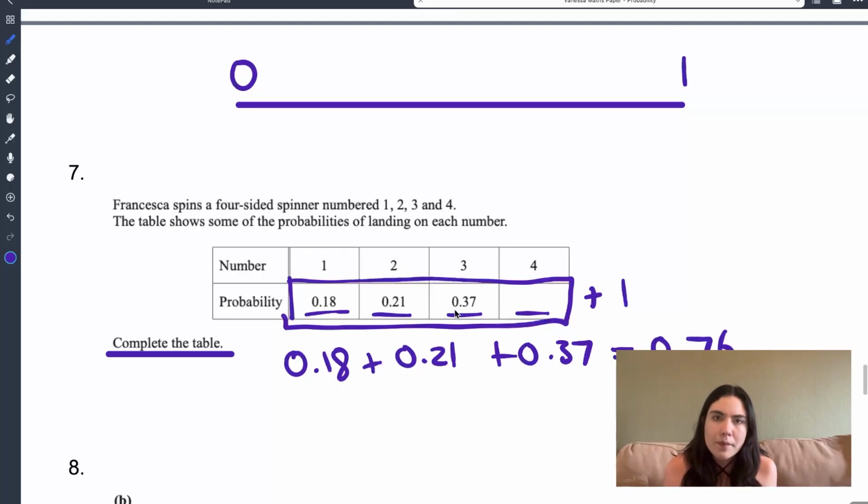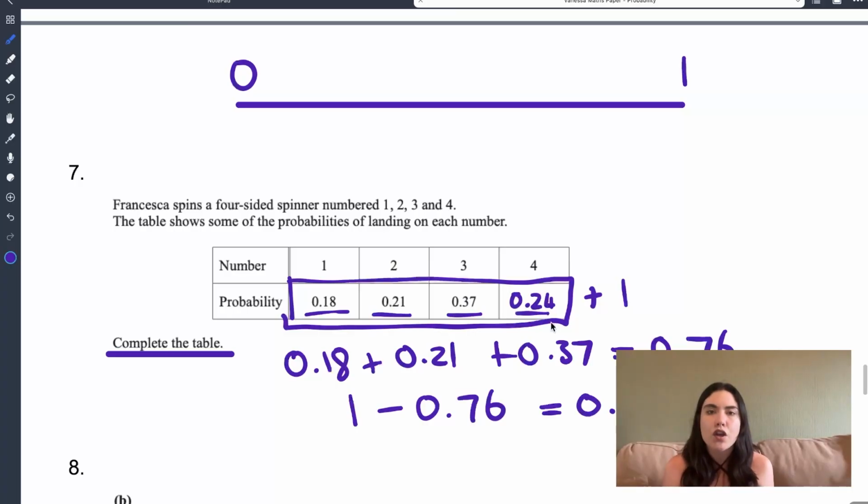So that means all of these probabilities added together are 0.76. Now, the last probability needs to get us to 1 because it's certain that we're going to get at least one of the 4 numbers, right? So in order to figure out what the unknown number is, we simply say 1 minus all the numbers added together. And if we do that, we get 0.24, which means that that is what you put in the unknown block. Okay. All right, I hope that made sense to you. So any question like this, you can approach in the same way. You add all the values together, and then you say 1 minus that value, and that will give you the answer.